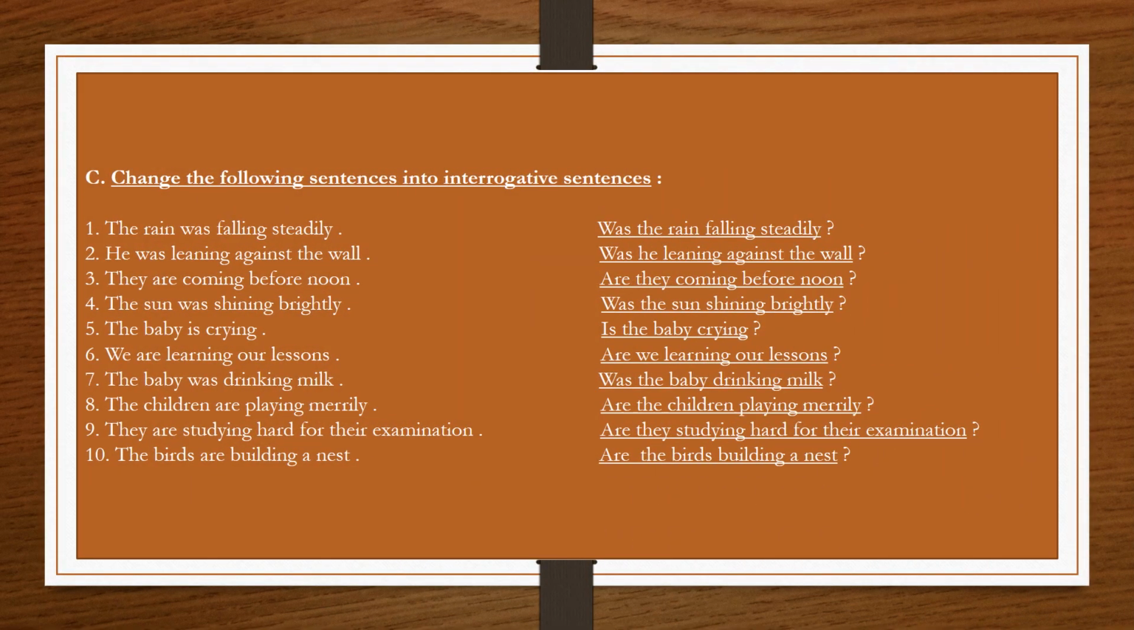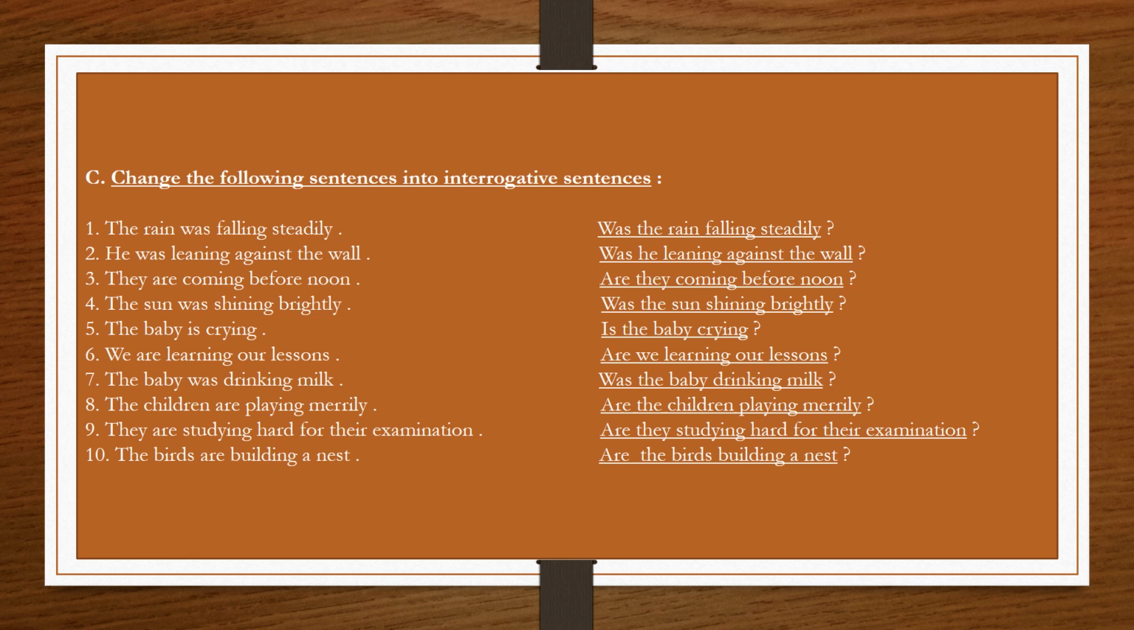Exercise C. Change the following sentences into interrogative sentences. Now, all the sentences in this exercise C are written in either present continuous tense or past continuous tense. So, according to rule number 2, we will be changing these sentences into interrogative sentences by using was, were, is, am or are before the subject, and the rest of the sentence will remain the same, and we will put a question mark at the end. So let us start with question number 1.